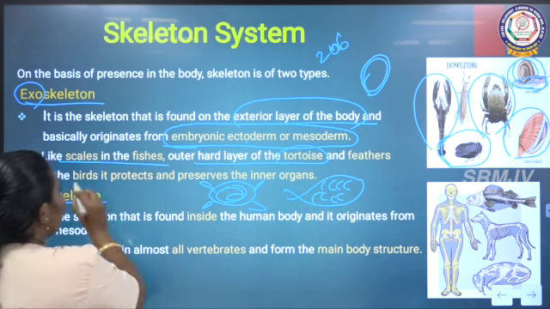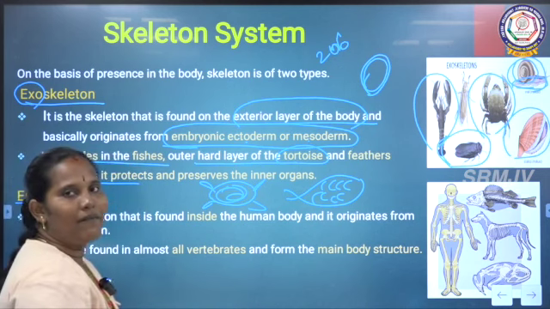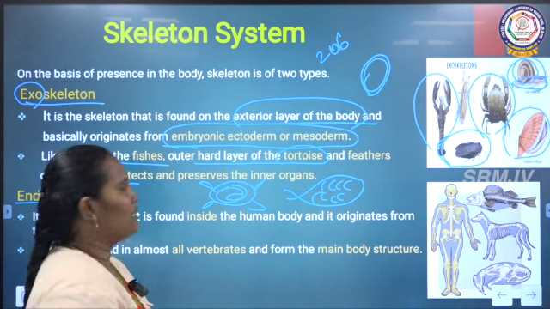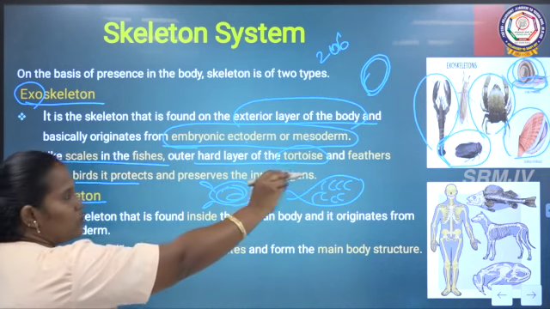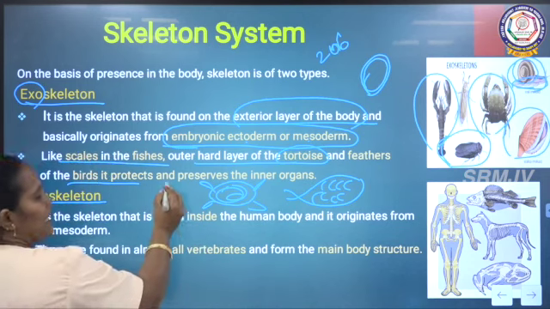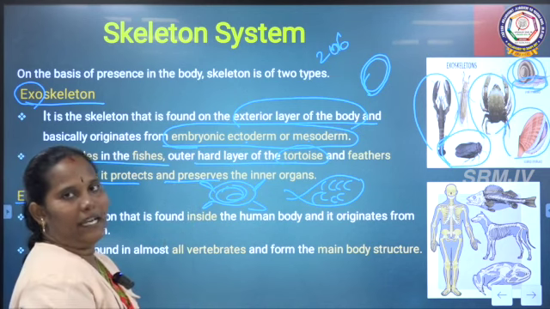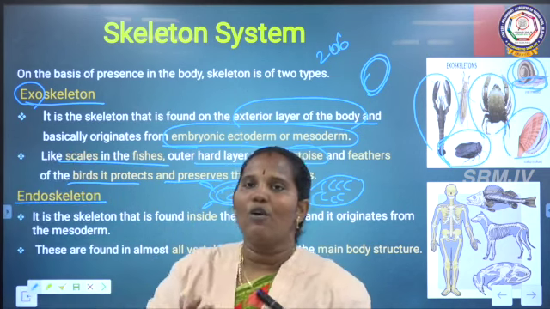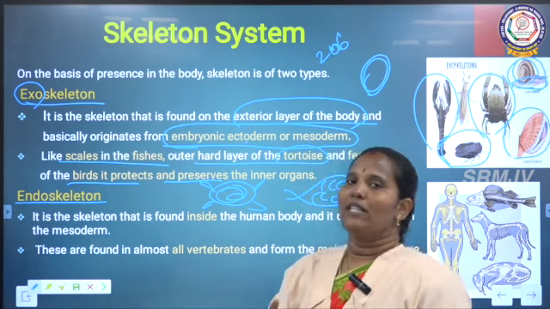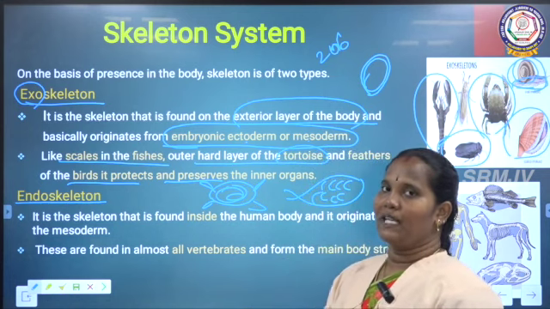Then feathers of birds. Birds having the feathers, that is also exoskeleton. So these are the exoskeleton organisms. They preserve the inner organs because they have very soft cells. So they have to preserve like this with an exoskeleton.